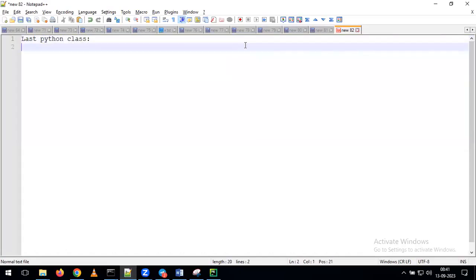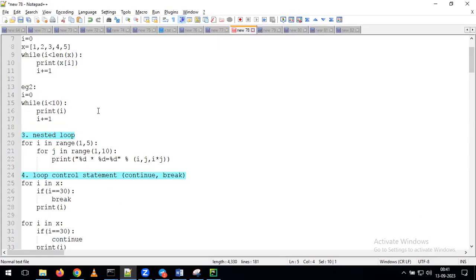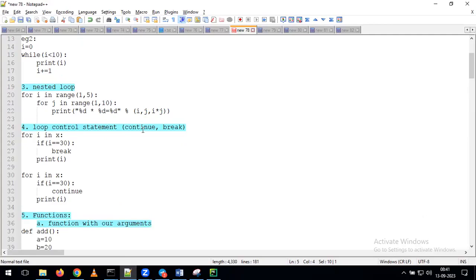So actually in the last Python class, we discussed these topics. We discussed dictionary looping, and after that we discussed the use of the while loop, the purpose of the nested loop, and then the purpose of continue and break statements.